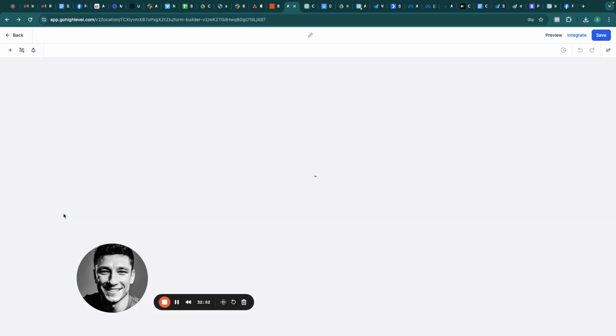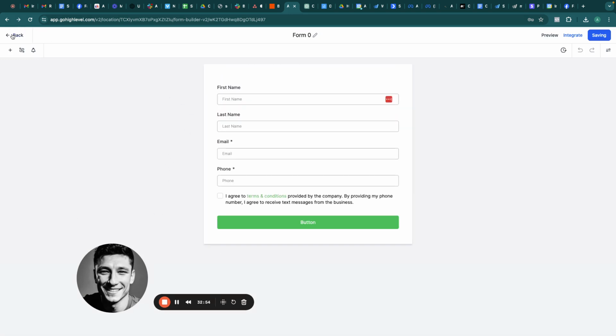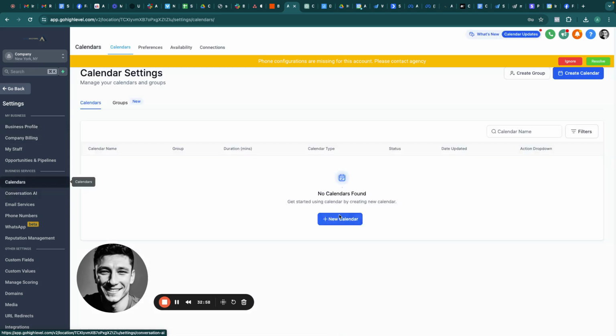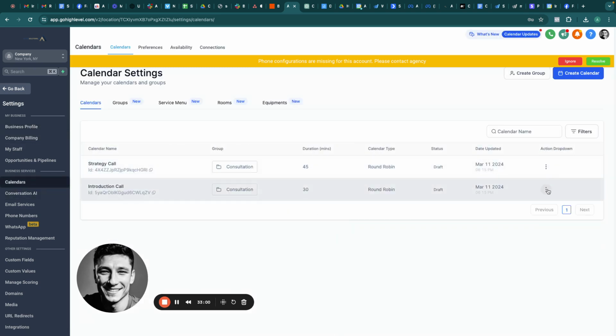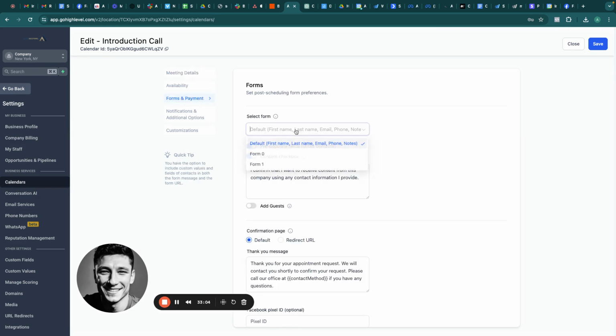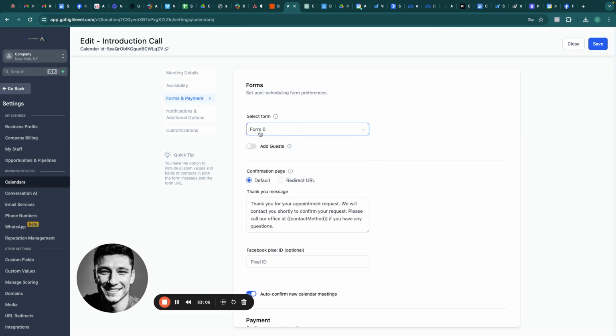And then you're going to attach it to the calendar by going to settings, calendars. You're going to go to edit on one of the calendars, go to forms and payment, and you can attach the form that you created right here. And when you click save, everything's pretty much going to be good to go there.